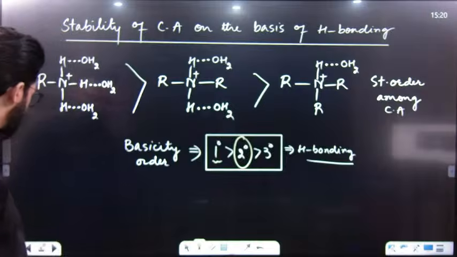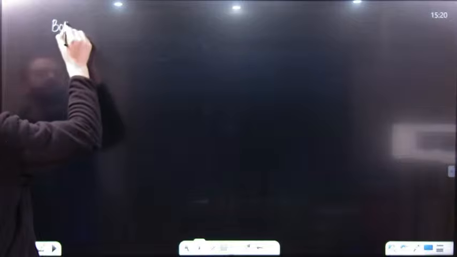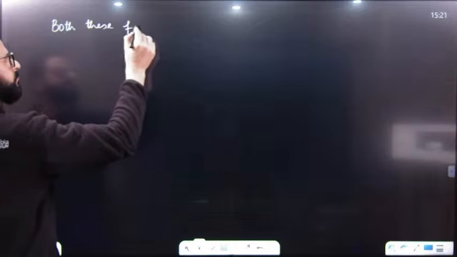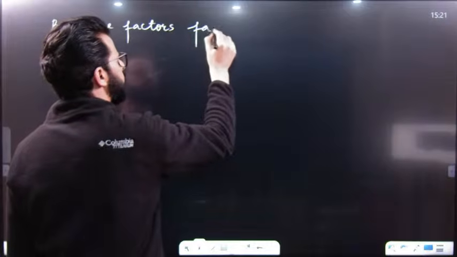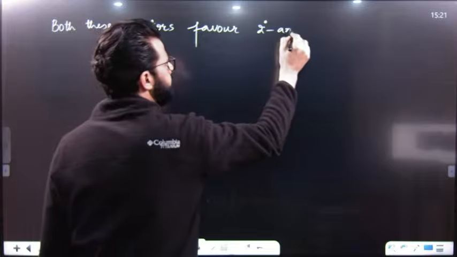So we will simply say that both these factors favor 2 degree, that means secondary amine.